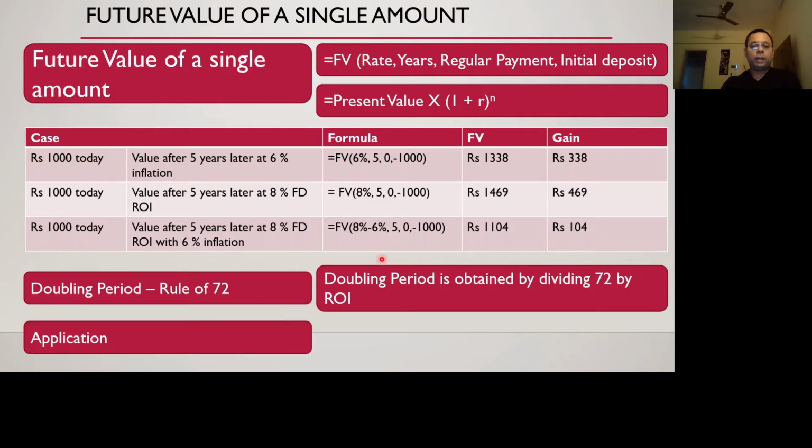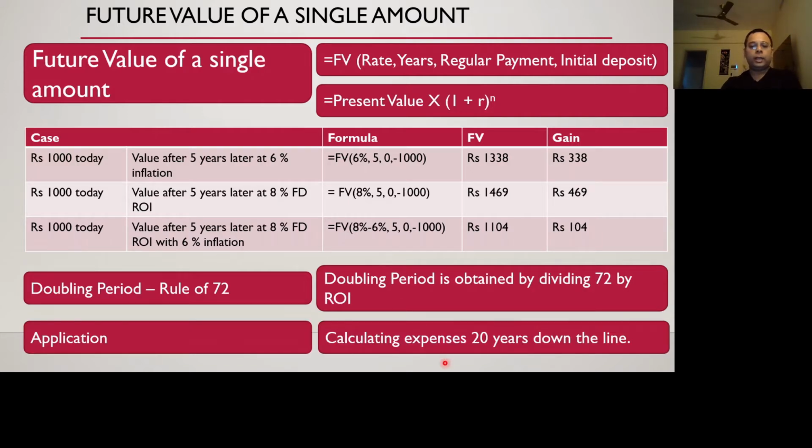Then what are the common applications of this? It's like calculating your expenses 20 years down the line. This is one of the calculations, or there can be other examples like... okay, let's leave that. I'm not able to recall.